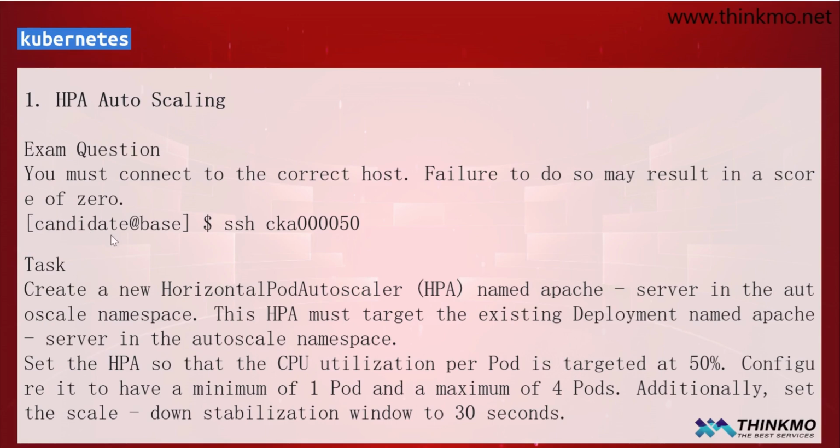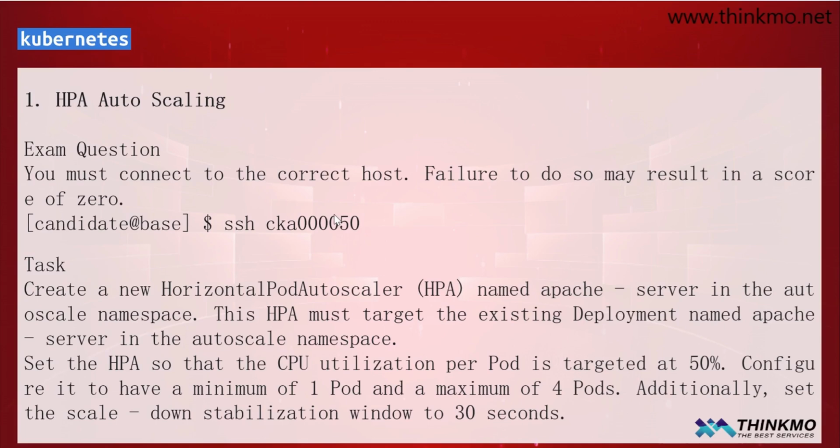When you're working on this, first of all, we are a client, okay? Or in other words, we are not actually the management side, not the management end of this cluster. So first we need to use this command. After remotely connecting to the control node, we can then proceed with the specific operations.